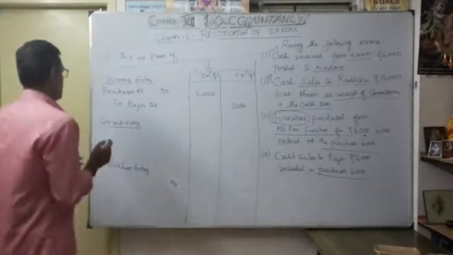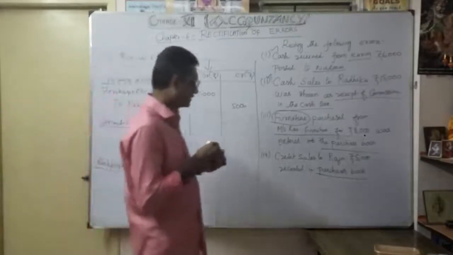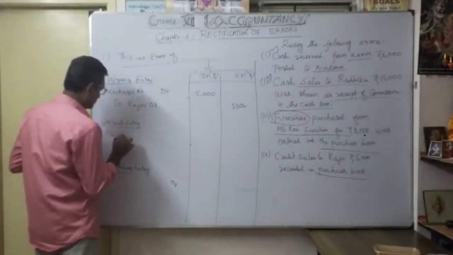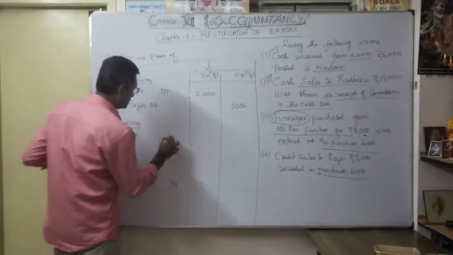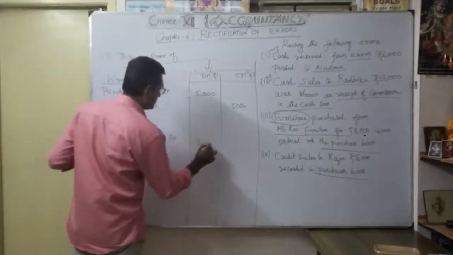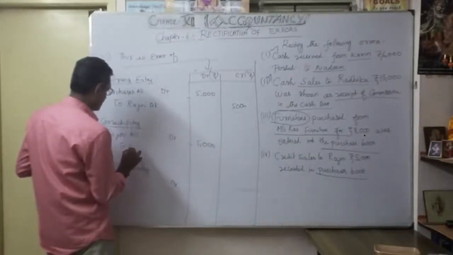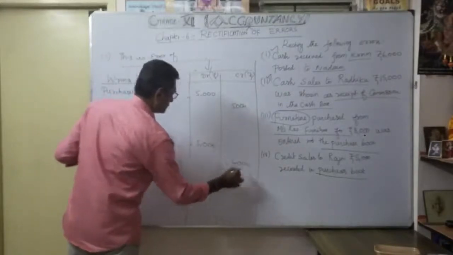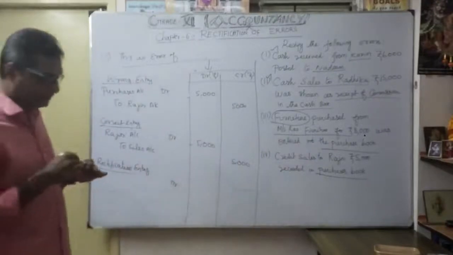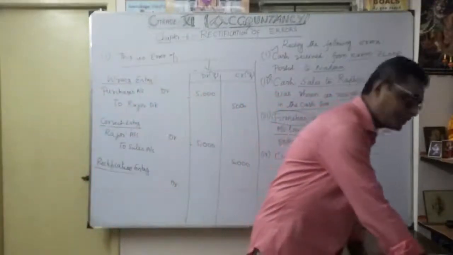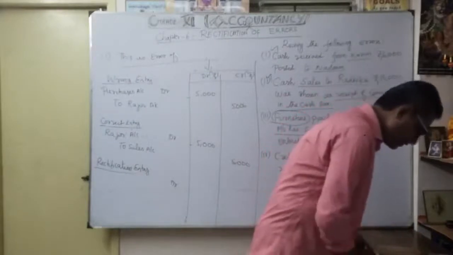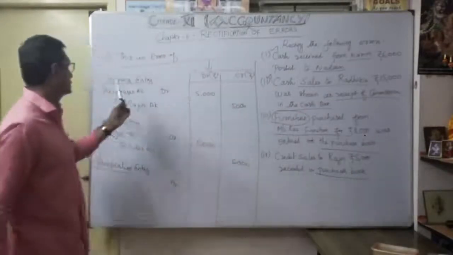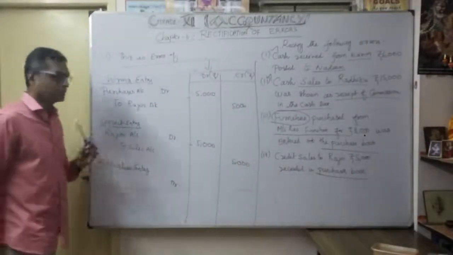But what is the correct entry? Actually we made a credit sale, isn't it? So we want to debit Rajini. Rajini account debit 5,000 to sales account 5,000. That's the correct entry for the particular transaction. So the wrong entry is purchase account debit to Rajini account. The correct entry is Rajini account debit to sales account.